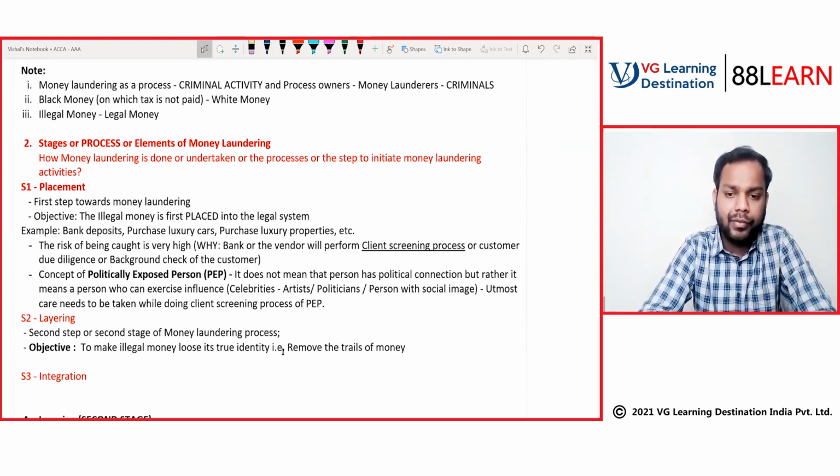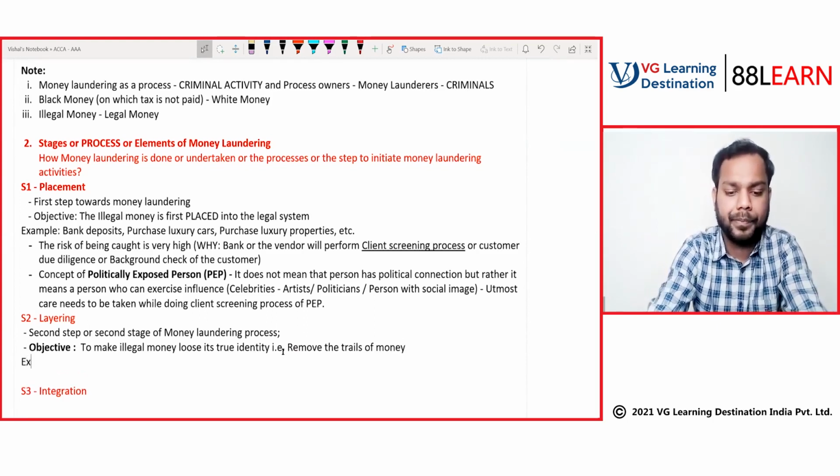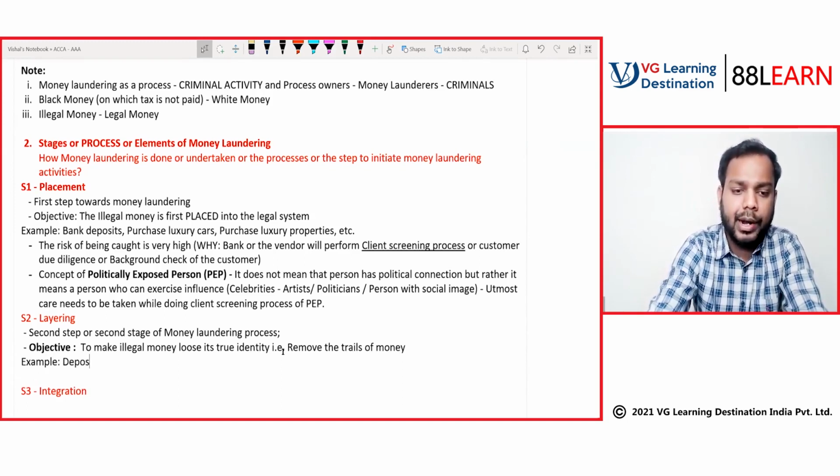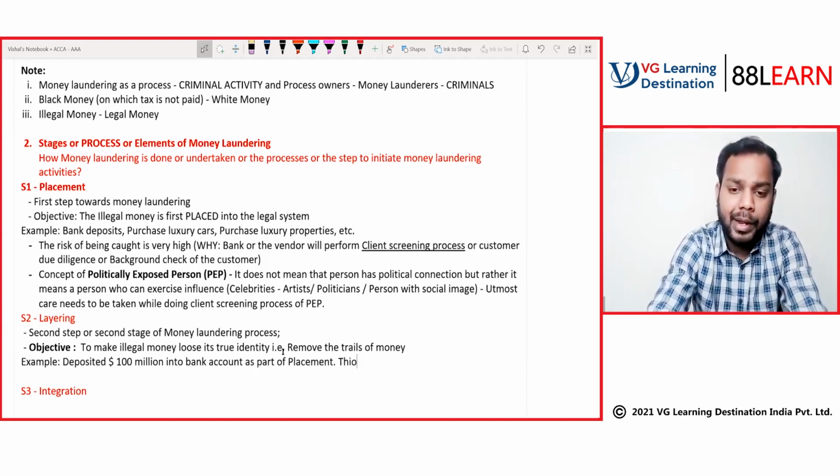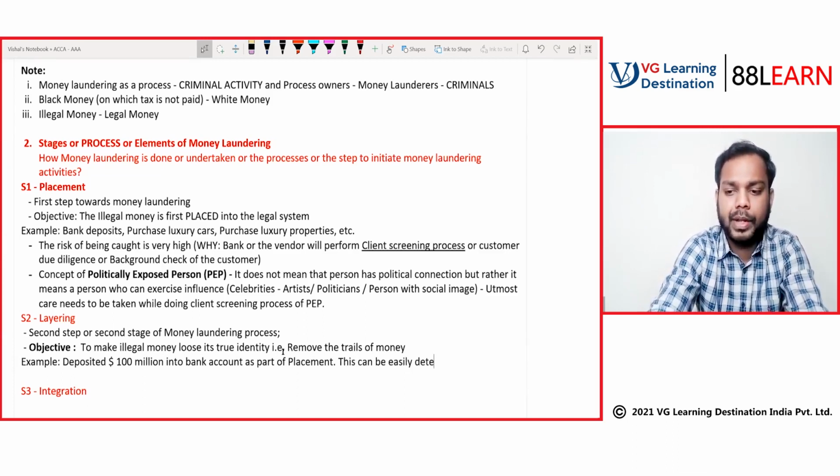Let's suppose I have an example. Deposited $100 million into a bank account as part of placement. Now, this can be easily detected by the regulator, right?